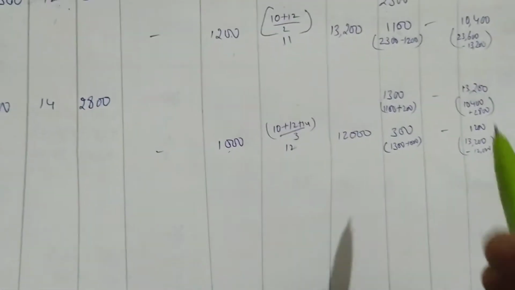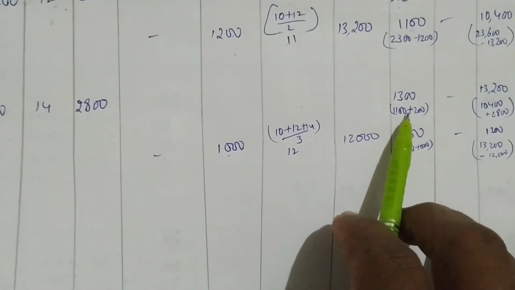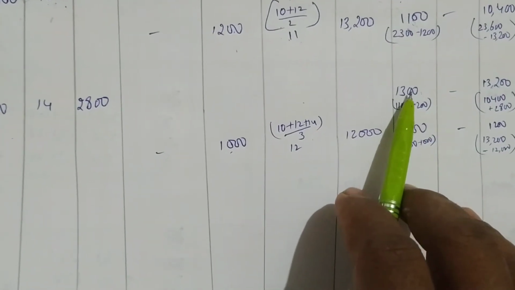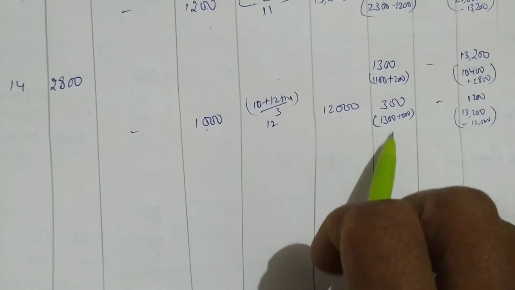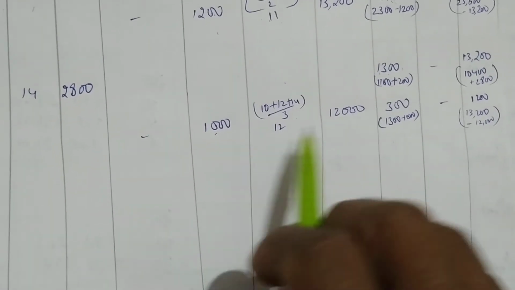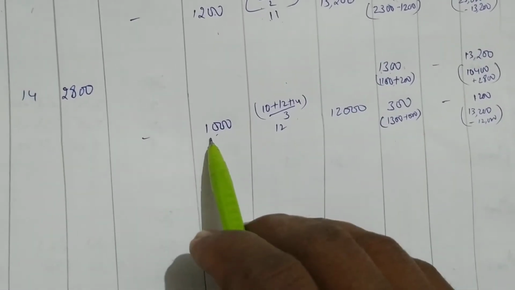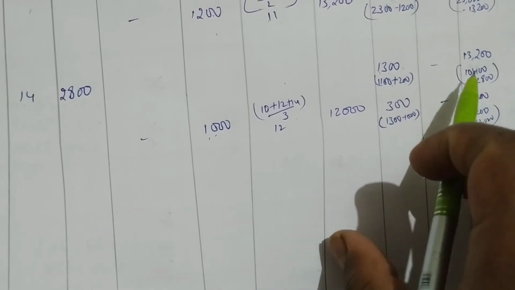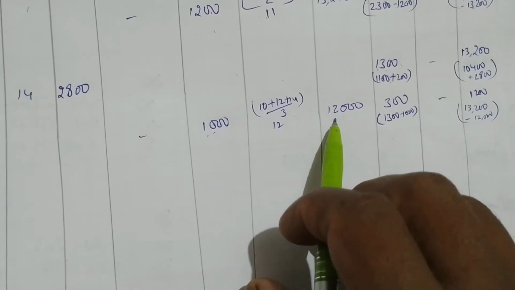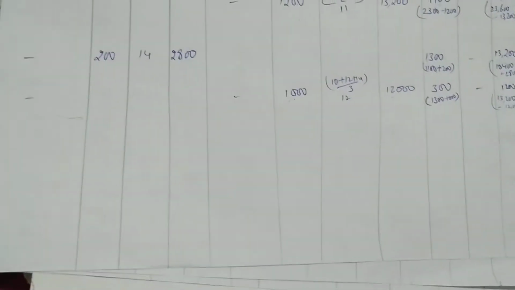Okay, I repeat, when you purchase, you have to add the quantity. When you issue, you have to deduct the quantity. From balance, you have to deduct this quantity. See, from 1300 I have deducted 1,000 and we are getting 300, and from 13,200 we have deducted 12,000, we are getting 1,200. Like this you have to do.